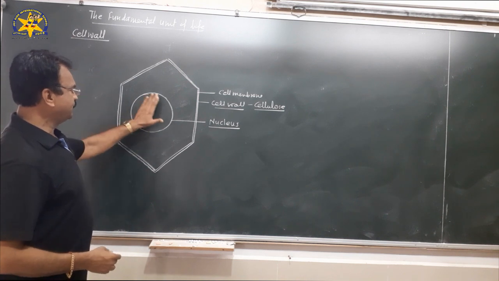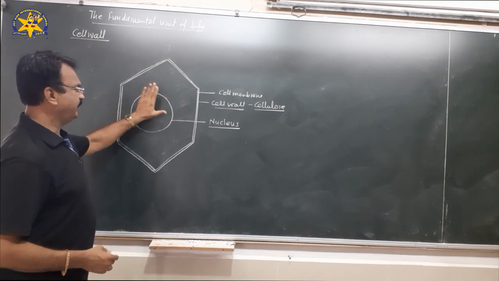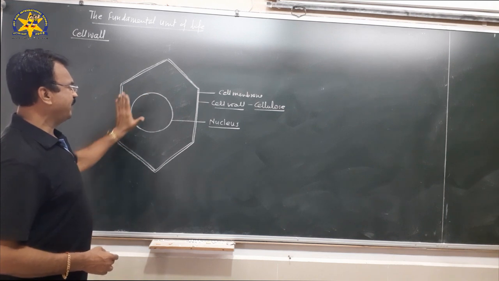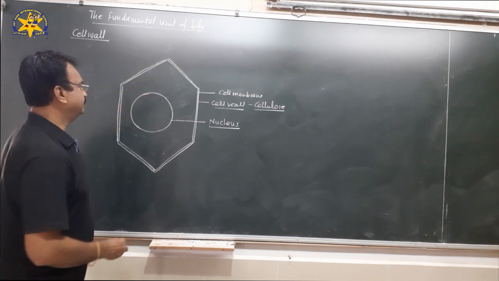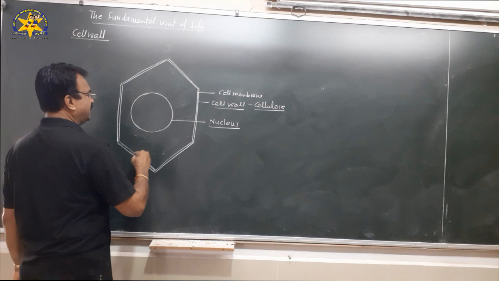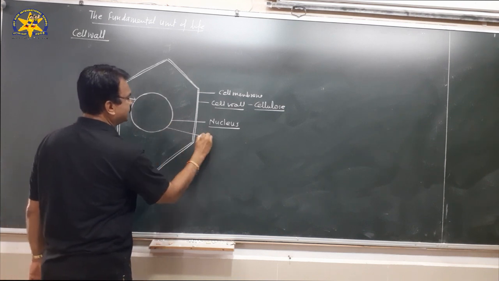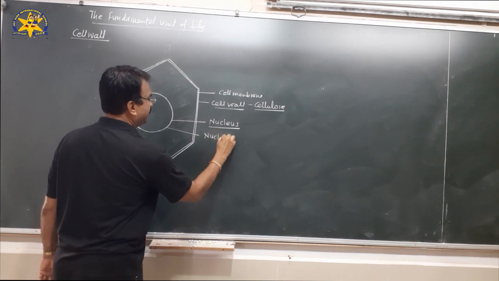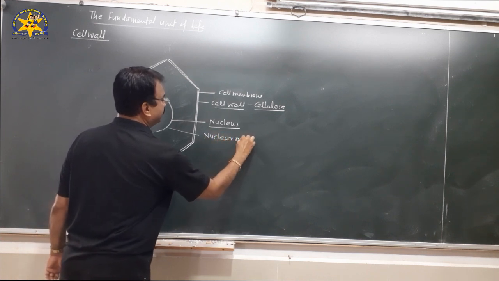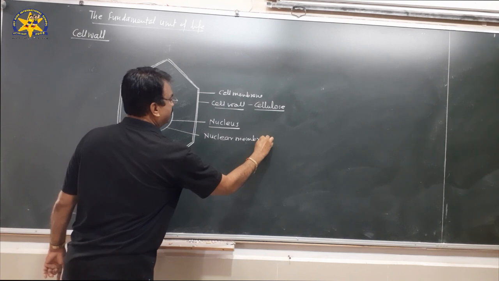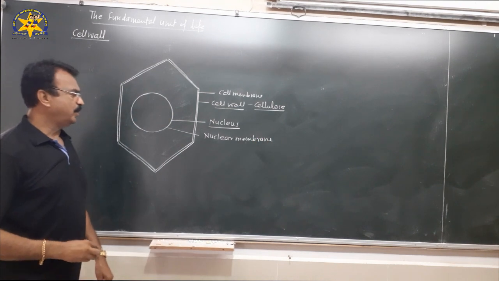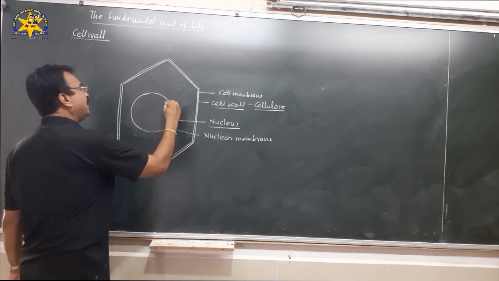This nucleus is a spherical body present inside the cell, suspended in the cytoplasm. The nucleus has an outer covering, called the nuclear membrane, which is double layered.